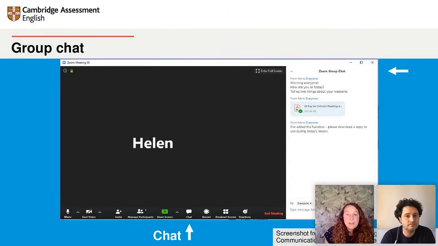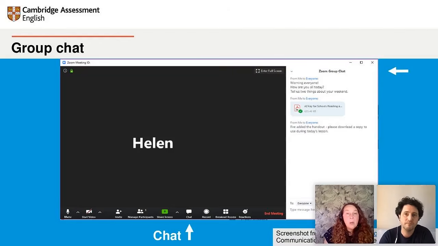I'll have a look at the chat. You access the chat box by clicking on chat, and the chat box opens on the right-hand side of your screen. You can view and you can respond to the chat there. You can also choose whether you want to send messages to all of your students or just one or two. You can also use the chat box to share clickable links and documents.